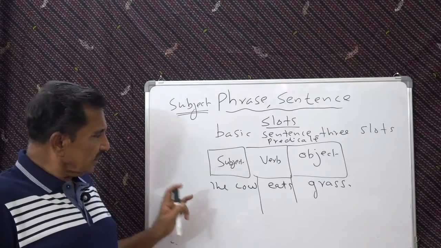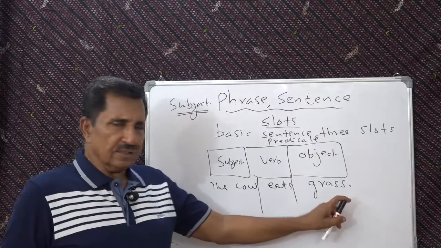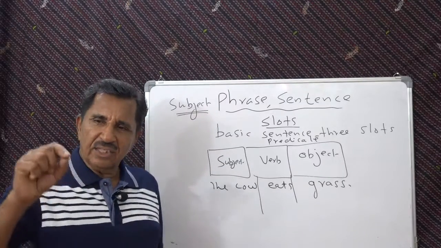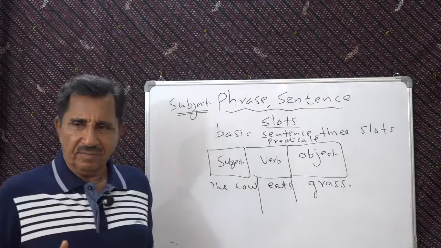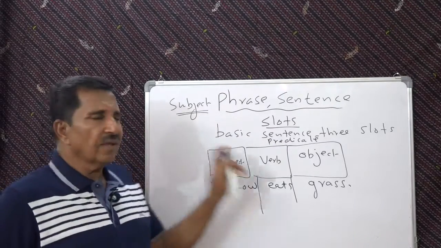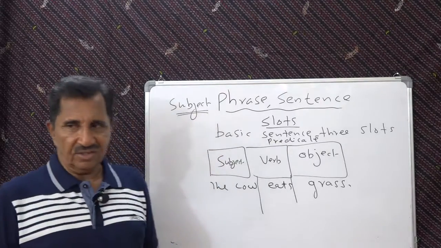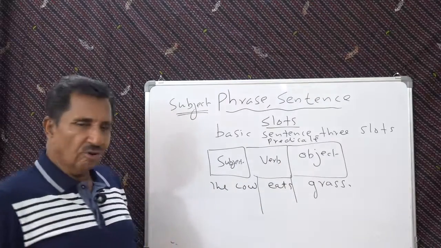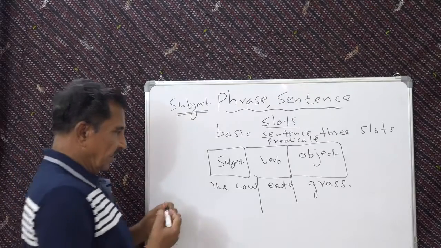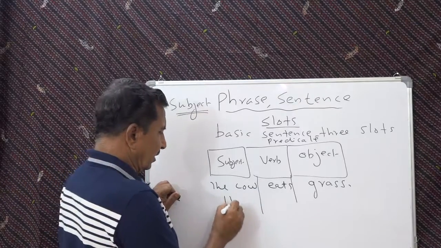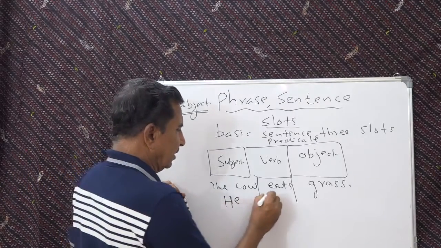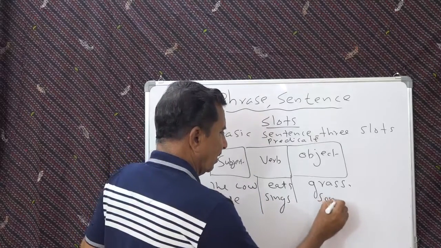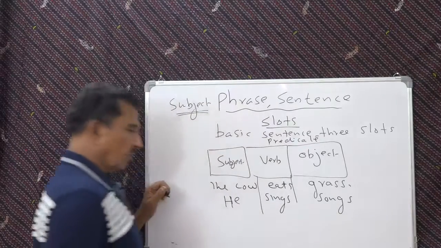So such a structure written in this fixed word order is a basic sentence in English. Understand? So if you have a structure given like this, you can fill it like the cow, instead of he sings songs. See that? Sings songs.